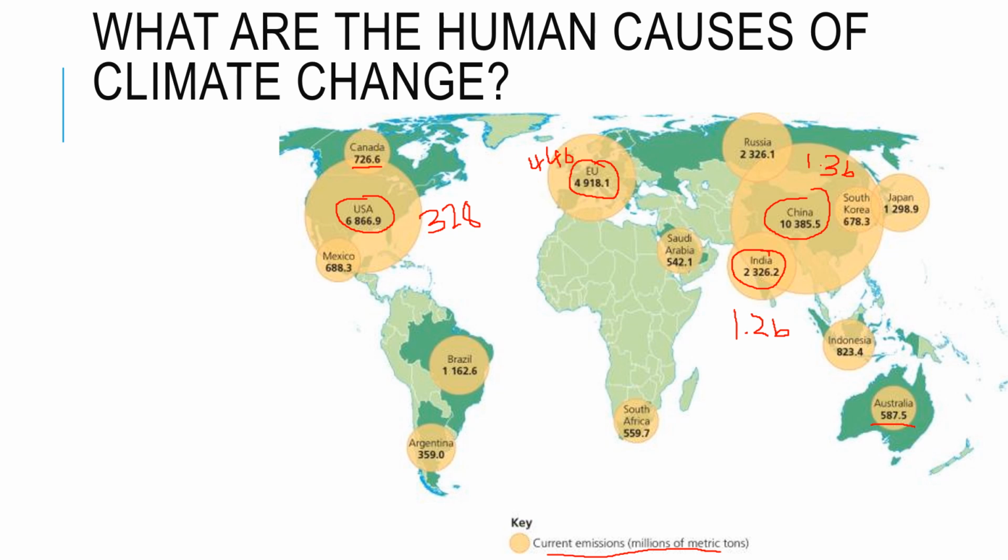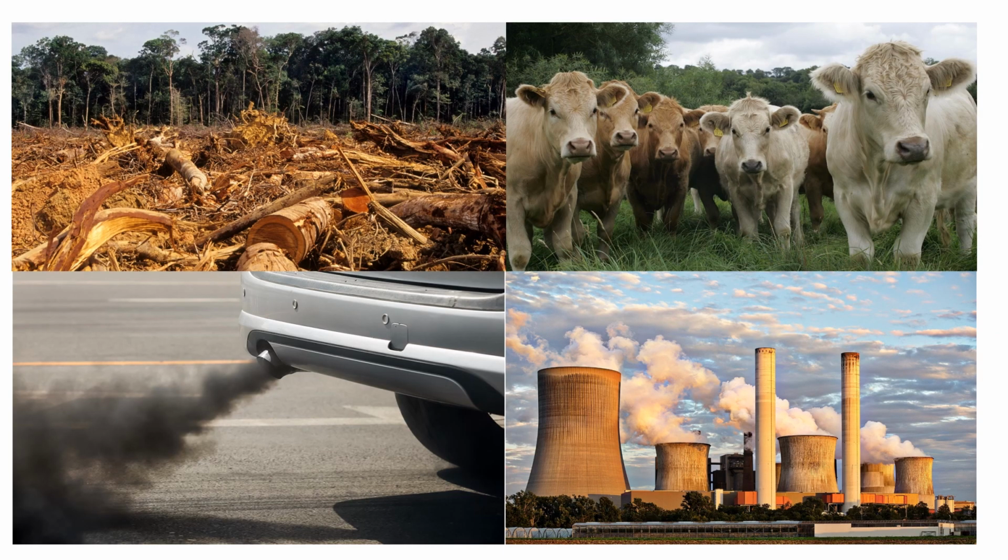What this map does show, however, is that there are some countries producing more emissions than others. So plainly, there is something of a rabbit hole for us to go down here and to explore further. Now, if you choose, I think it's the third most difficult topic, if you choose to, you are going to be investigating some of the human causes of greenhouse gas emissions. And I'm not going to tell you what they are, but I am just going to introduce you to some of the possibilities that you might explore. So this one over here, I'm going to tell you what they are, but I'm not going to explain them to you fully, because that's what you're going to discover.